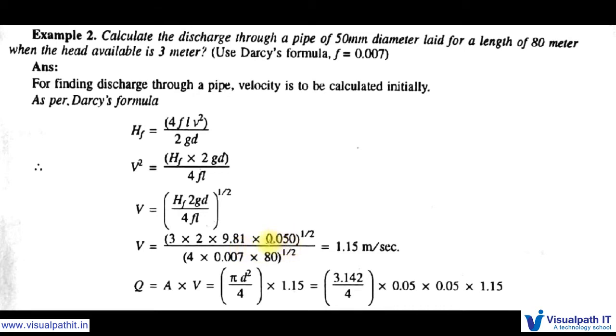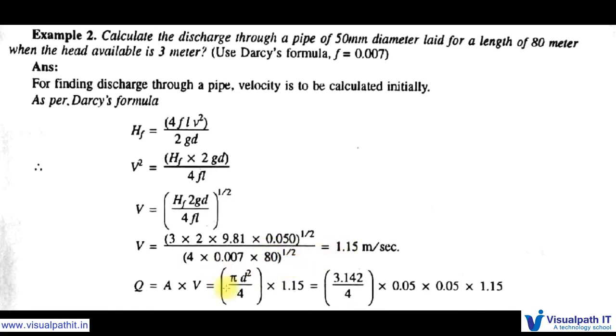So we need to convert this 50 mm into meters. So we will get 0.05 meters, whole power 1 by 2, divided by 4 f L. 4 into f, the constant 0.007, into L, the length of the pipe, they have given as 80 meter. So directly we can put 80 meters, whole power 1 by 2.